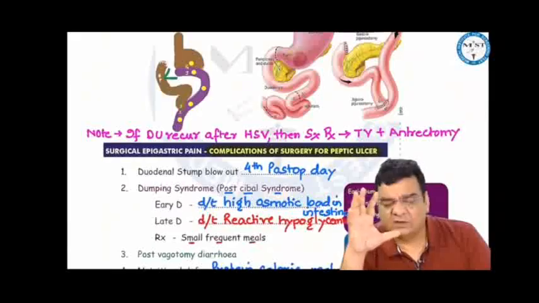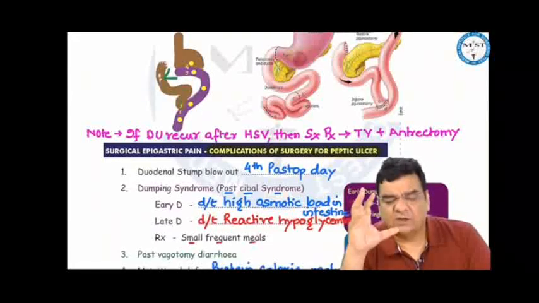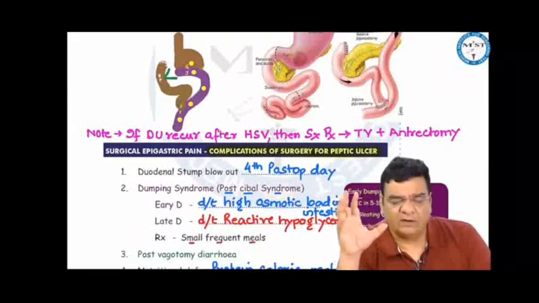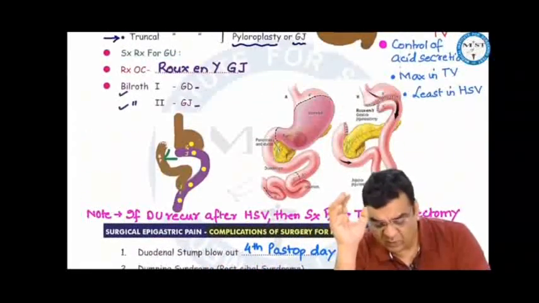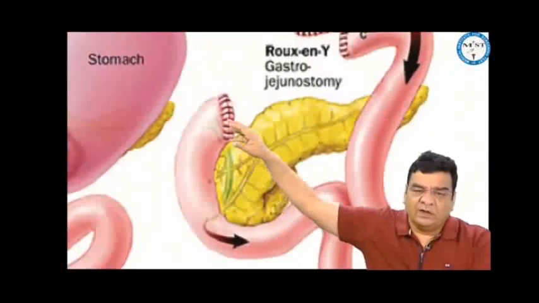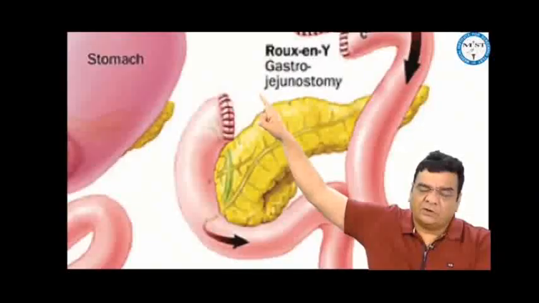There can be various complications if by chance duodenal ulcer recurs even after doing a highly selective vagotomy, then we go for truncal vagotomy and antrectomy. The complications of these surgeries can be a duodenal stump blowout. The sutures which we are putting on the duodenum can blow out on the 4th post-op day, so duodenal contents will leak in the peritoneal cavity and cause peritonitis.